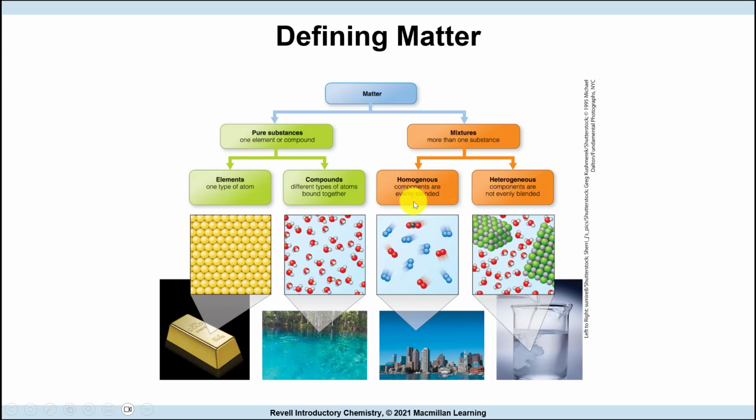So here, a pure substance might be gold. Mixtures can be homogeneous or heterogeneous. A homogeneous mixture would be, say, air. Air is made of nitrogen, oxygen, and other things, but looks like one thing. A heterogeneous mixture has an uneven distribution of the thing that is dissolved in the other one.